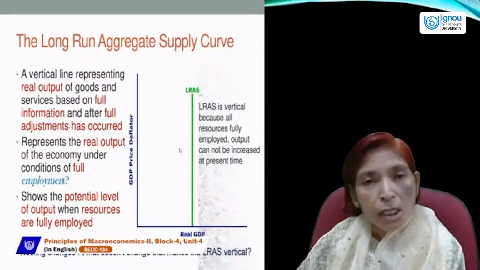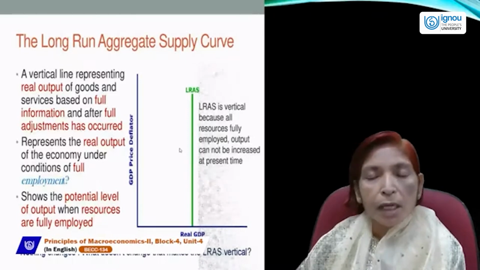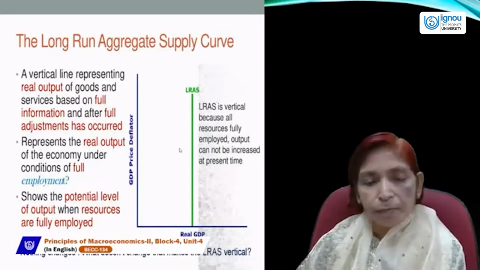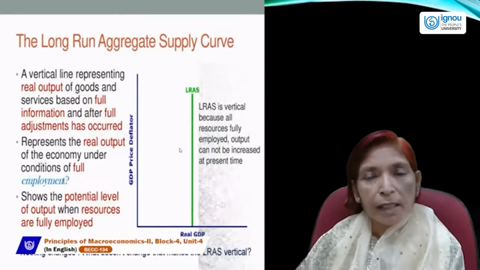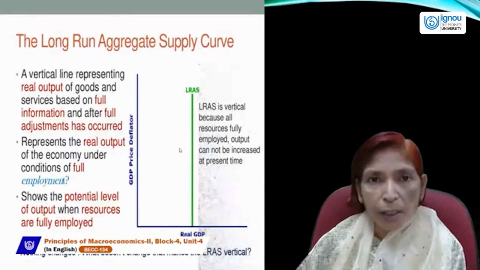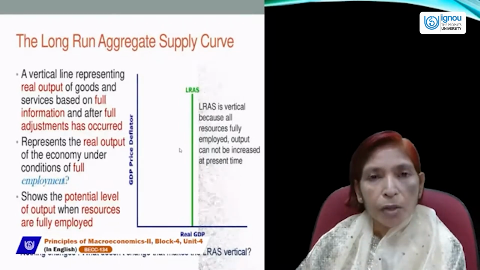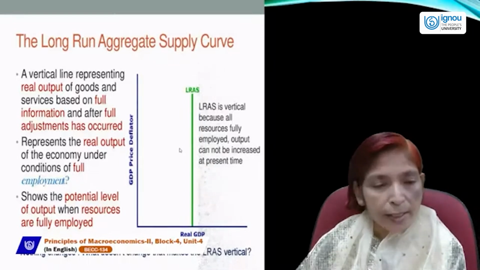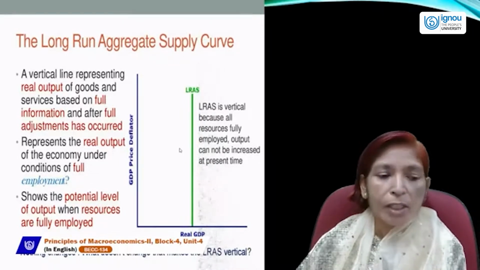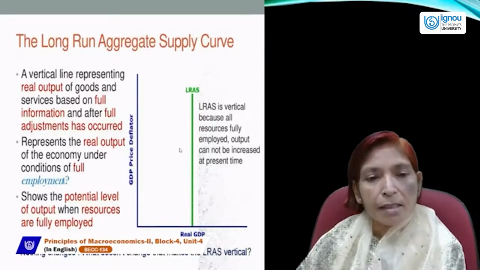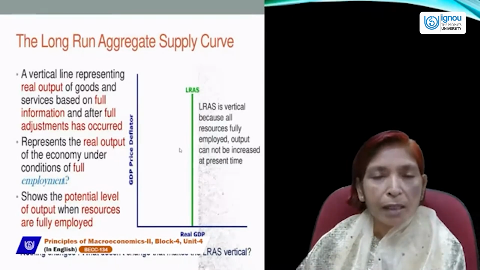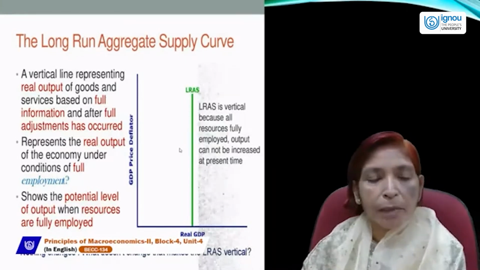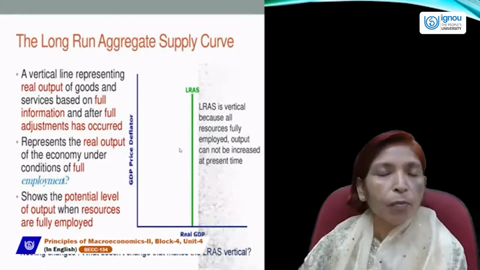Only price can change in the long run, but output, income, and employment level can't change. So if we assume that there is a full employment situation in the economy, then income, output, and employment will not vary. It will remain constant. Only the price level will change. In that case, the LRAS curve will be vertical or parallel to the y-axis. It shows that the potential level of GDP and the real level of GDP both are equal.